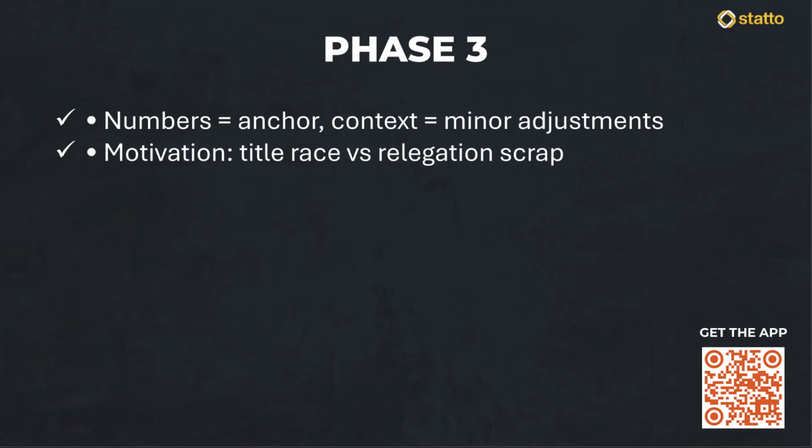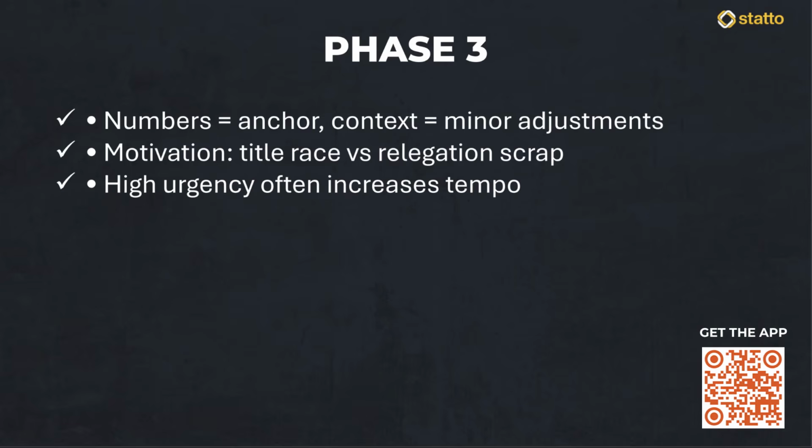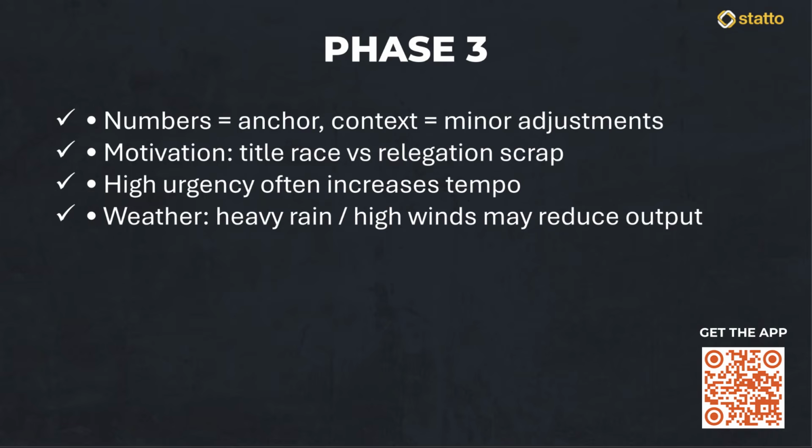High urgency often leads to a higher tempo, which usually supports our over-lean. The next thing we consider is the weather. If there is heavy rain or high winds, it can often lower the finishing quality and slow the game down, so we might reduce our projections slightly.